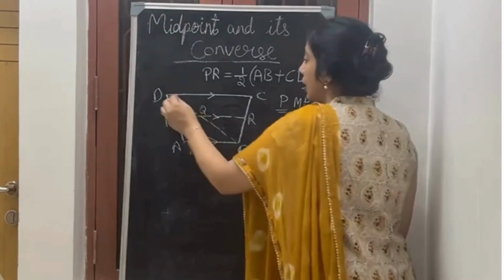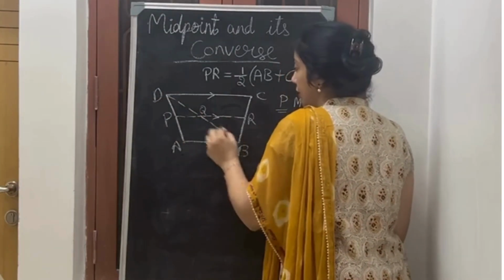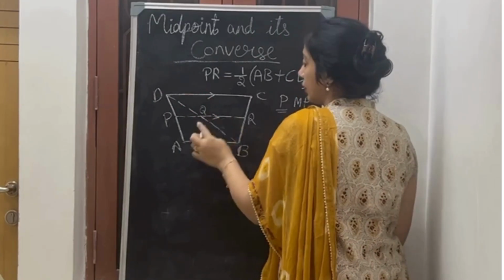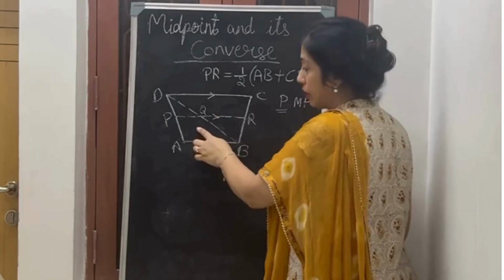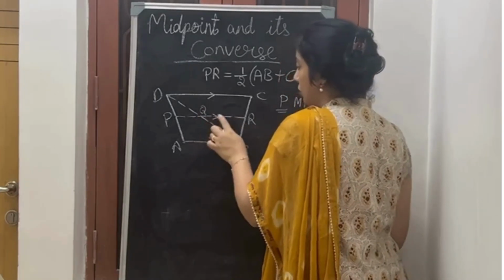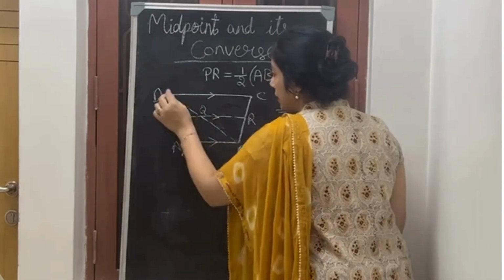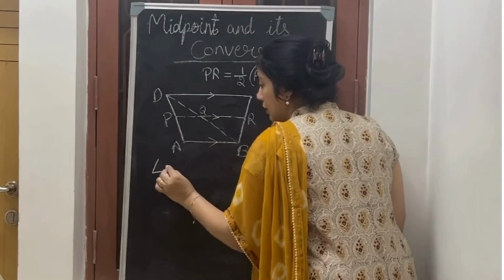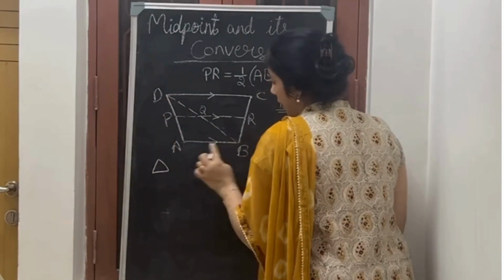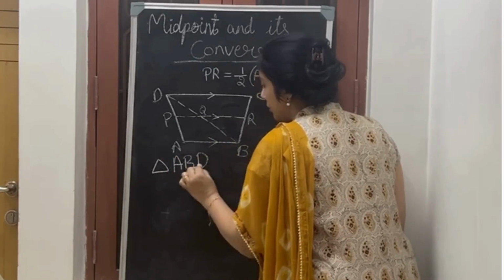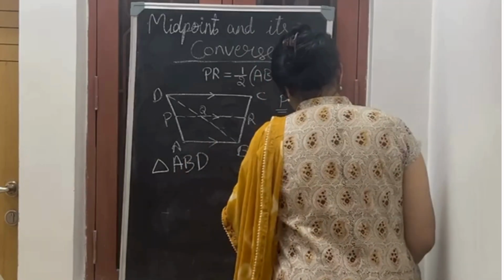To prove this, I have drawn a diagonal from D to B. I have joined D and B so that two triangles are formed here. After the two triangles are formed, I have to show how it works. Now P is the midpoint of, this is triangle ABD.